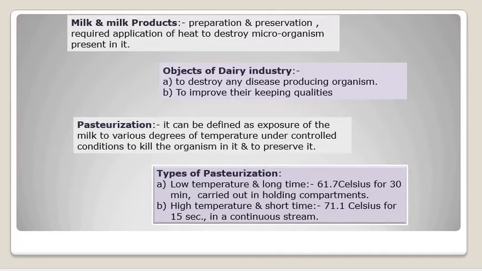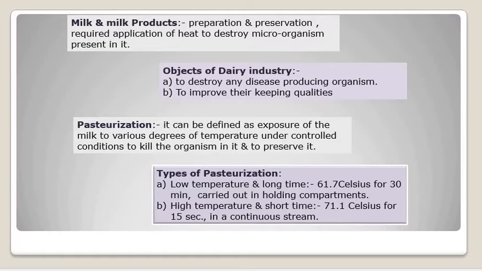So this is the definition of pasteurization. Now, two types of pasteurization techniques are there, depending on the exposure time as well as the duration of exposure. The first technique is low temperature and long time, and the second one is high temperature and short time.